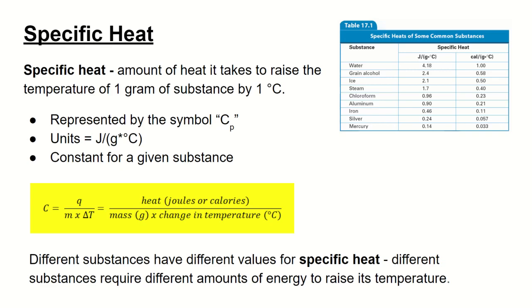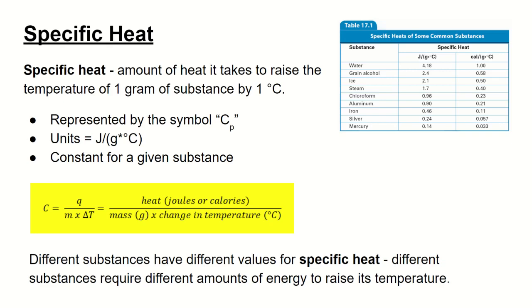The unit for specific heat is going to be joules divided by grams times degrees Celsius. And it's going to be constant for a given substance. So here in the yellow, we have how you would solve for a specific heat, which is useful whenever you're doing calorimetry problems, which is what we're going to focus on next week.